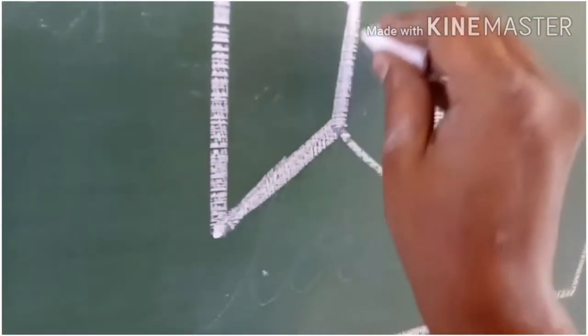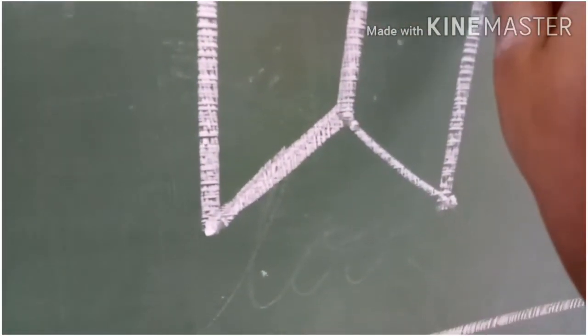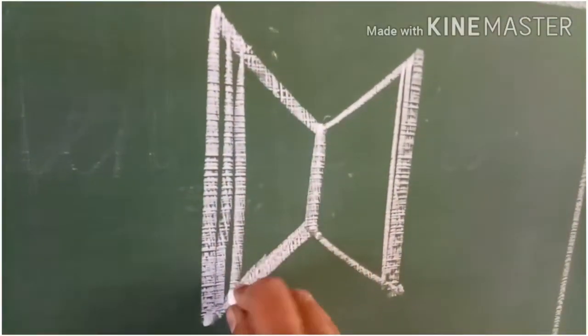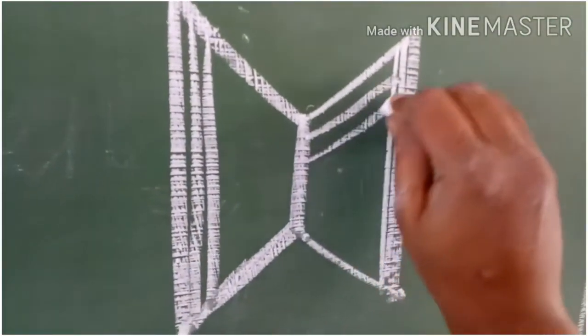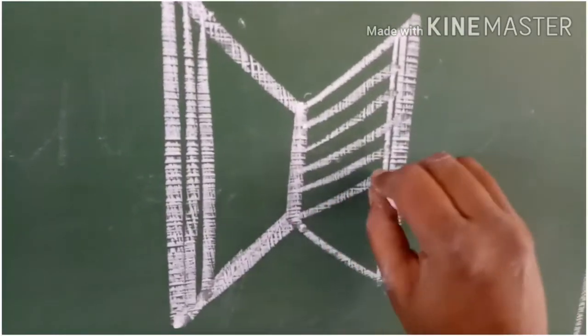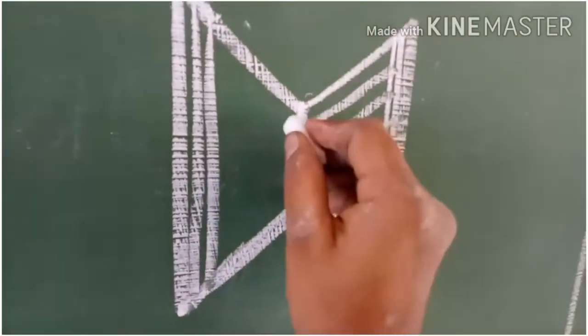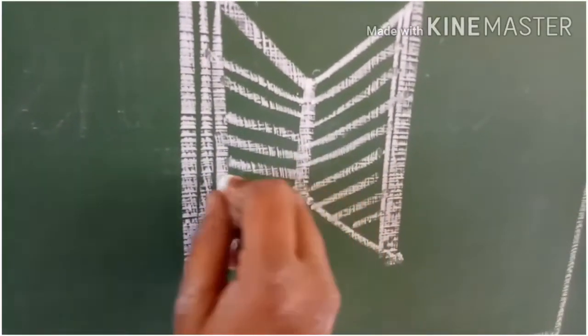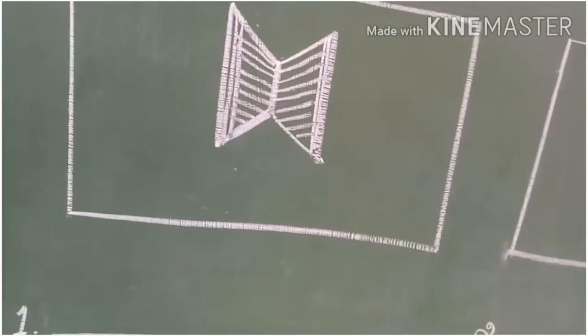And draw a line in the center of the book. On the right side 1, 2 lines, on the left side 2 lines. And draw some lines like this. See, children, now your book is ready.